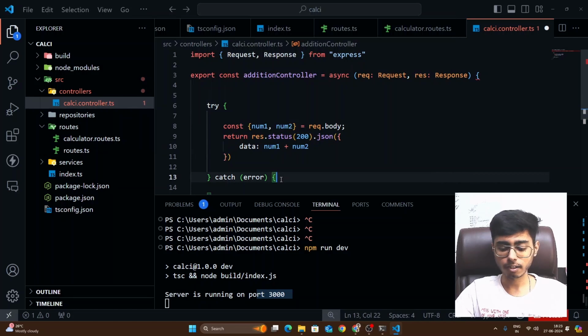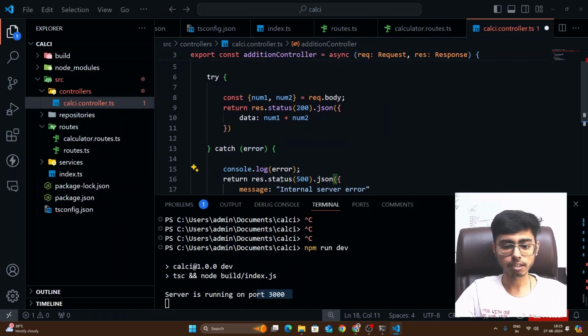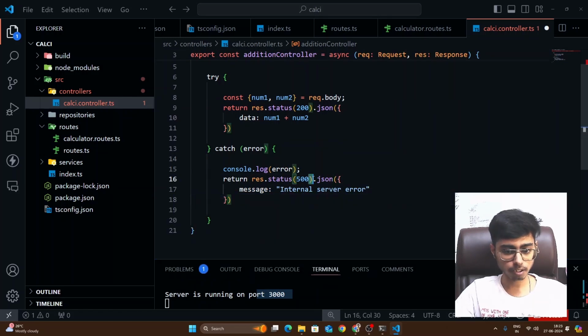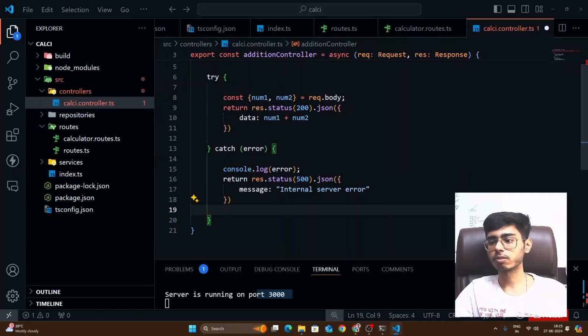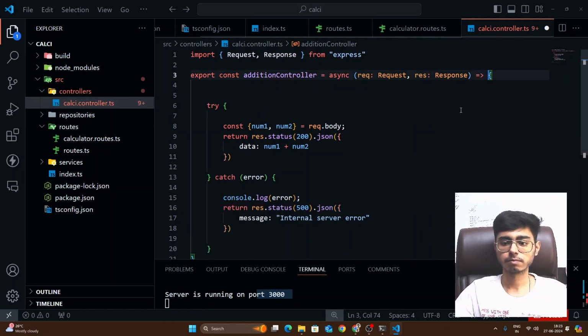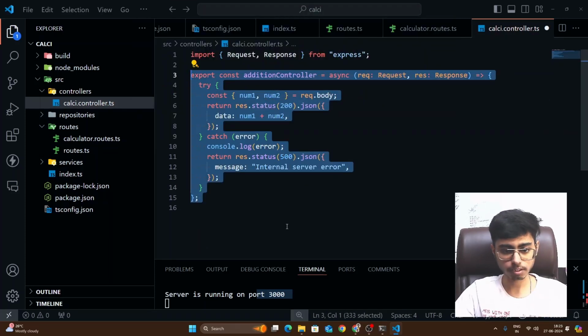Okay, and over here I have to first of all log my error, and then I'll say 500, that means internal server error, and return a JSON with the message internal server error, right? What is the issue? Something is wrong. Export constant, what does it need? Oh, okay, yeah. Perfect. Now hit format, and you see the addition controller function is ready.